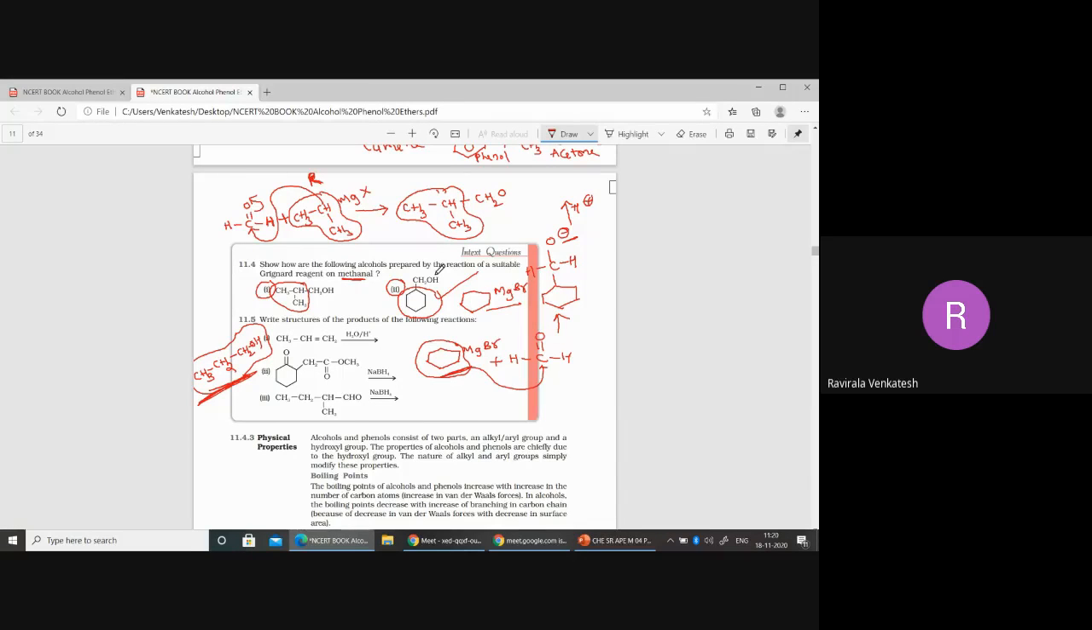Ethyl magnesium bromide. You practice these questions, isn't it? Practice 11.4 type of questions. May be useful in the NEET also. This type of questions will be in NEET also. It will be useful. Okay.